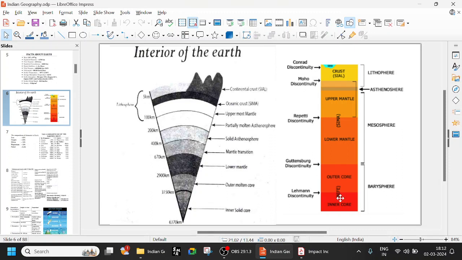Outer core and inner core, Lehmann discontinuity. You have to remember it in that order. There is no other option, and it is frequently asked. Remember the first letters: C, M, R, G, L. Once you remember that, you can easily apply it. L means obviously between outer core and inner core. G means lower mantle and outer core.